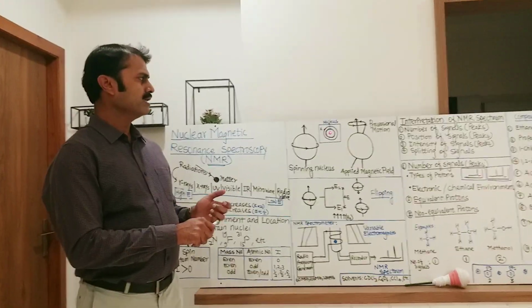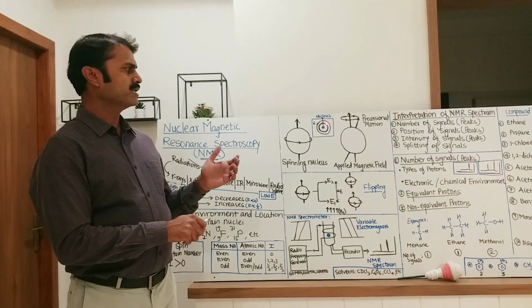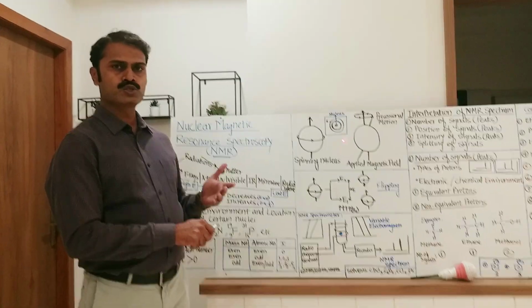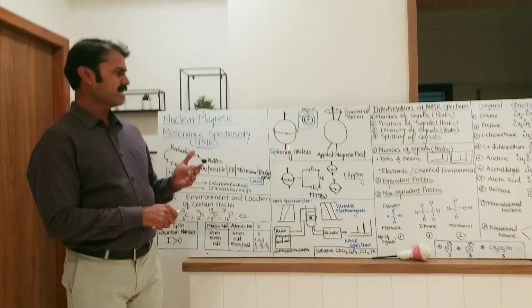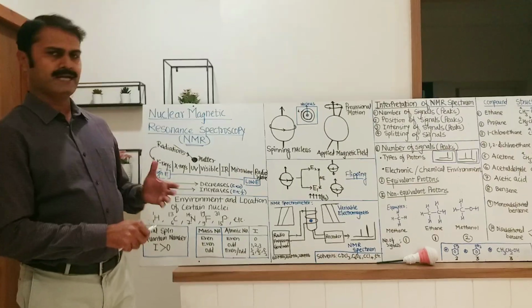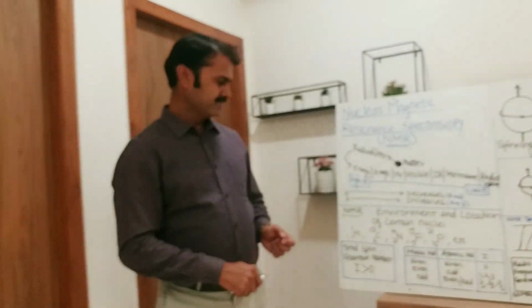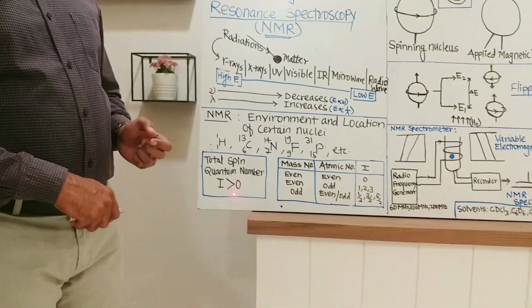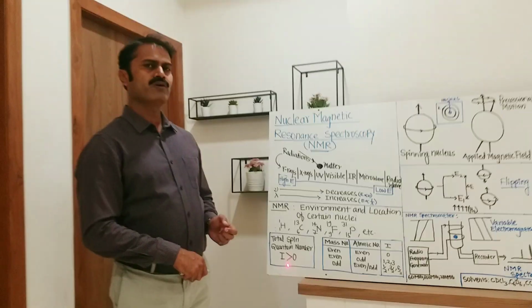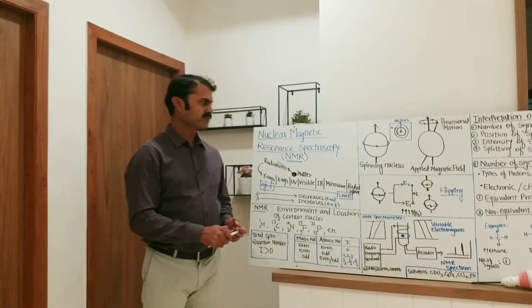Like electron, nuclei of certain atoms can also spin. So this is spinning nucleus, and the condition is that total spin quantum number should be greater than 0, means value of I should be greater than 0.